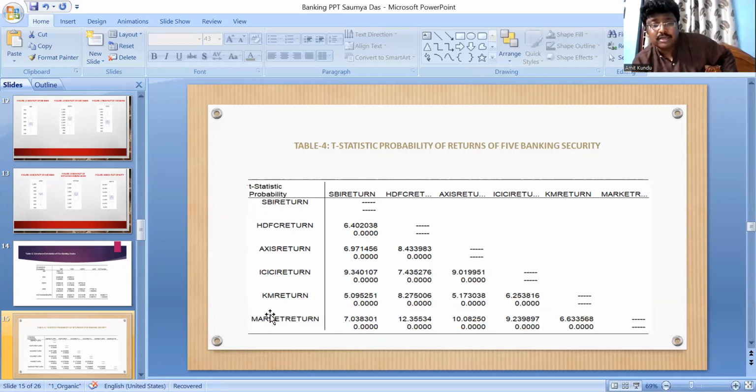In the same way, the Kotak Mahindra return and the SBI return are different over the study period. This is the understanding from this table.